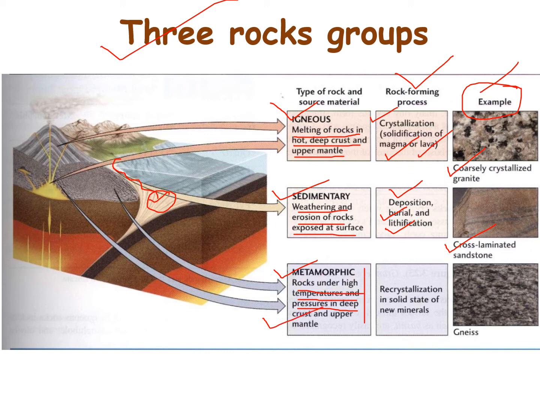It is the recrystallization of solid state minerals, not liquid, where the crystallization process happens again, and this is called metamorphic rock. An example of metamorphic rock is gneiss. These are the three rock groups.